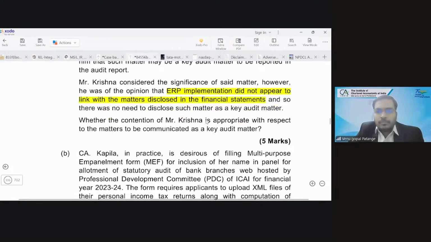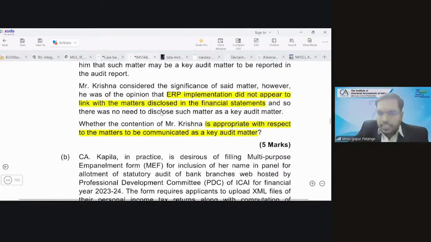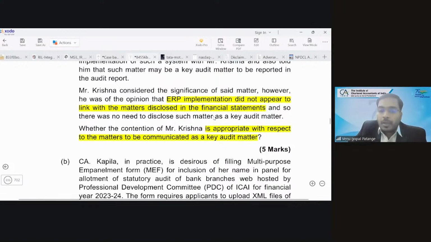Yes, I think there would be an effect on the audit because of this significant event of implementing the ERP. The first point I told you: yes, it's a significant event. Does it affect the audit of financial statements? That we need to emphasize. Here he is telling that ERP implementation did not appear to link with the matters disclosed in the financial statements.